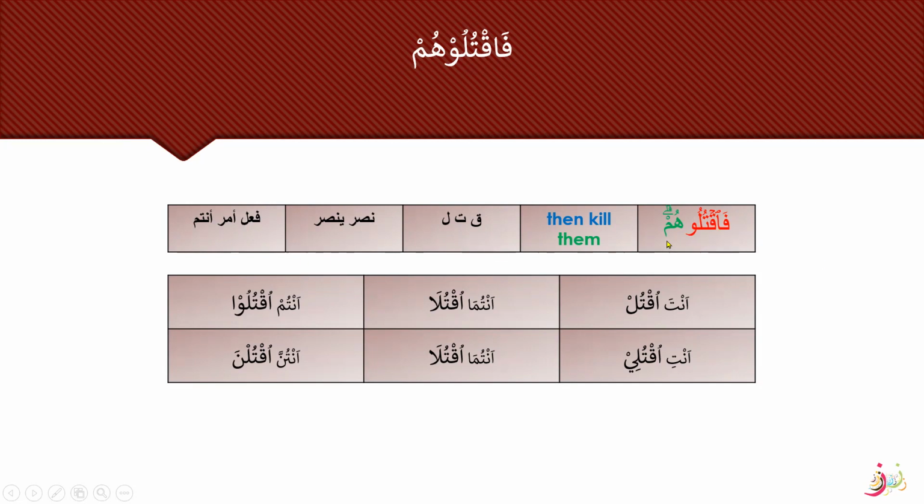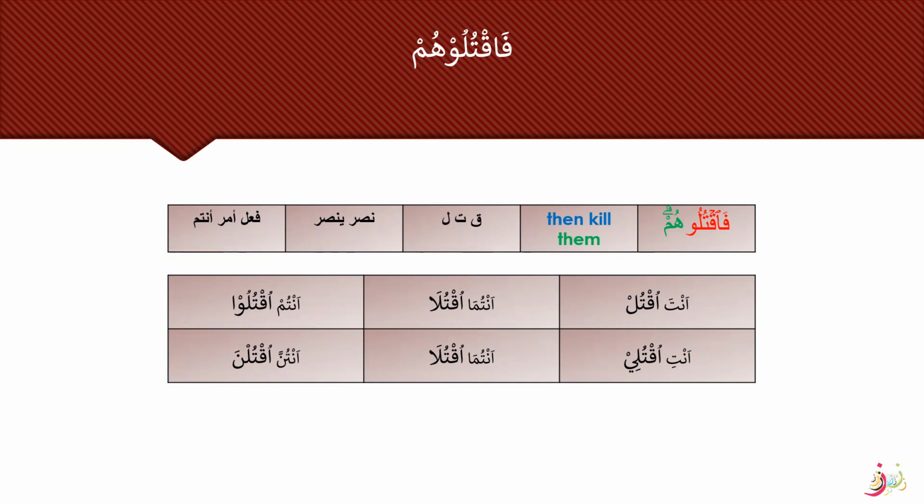All right, so faqtuluhum. To recognize a word, we will go through all the signs that we have learned and apply those signs to our words, and we will see what those words are. We will write down the sigas and then we can do the Sarf Kabir charts for that siga very easily. So faqtuluhum is again two words, then kill them.